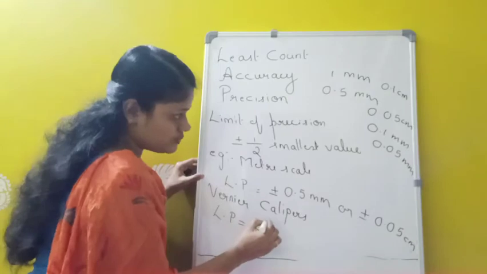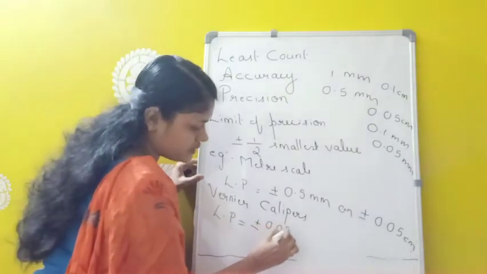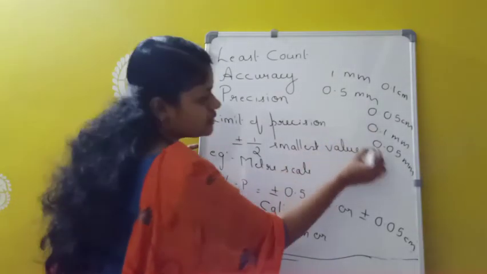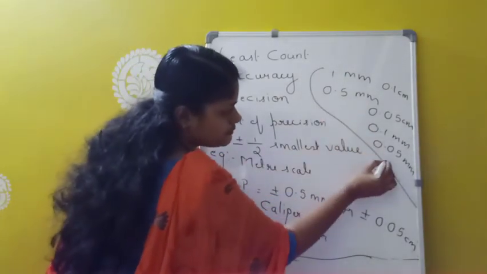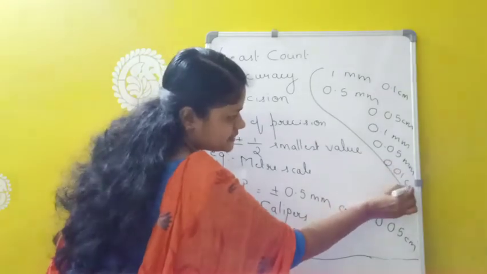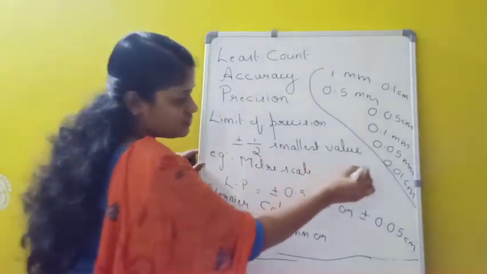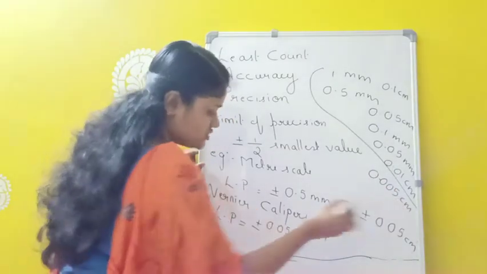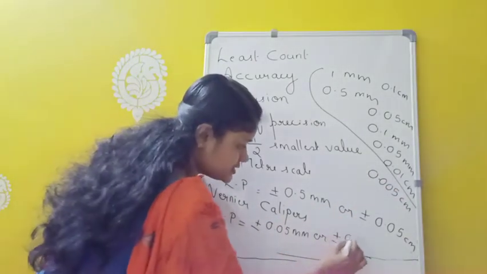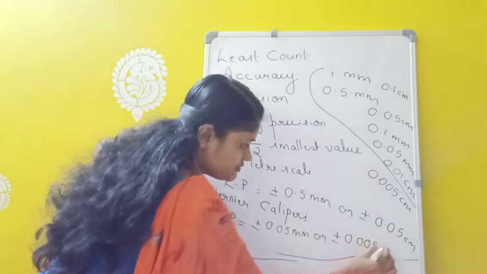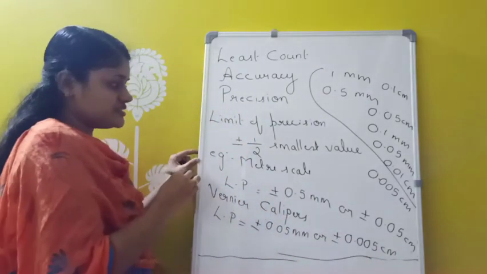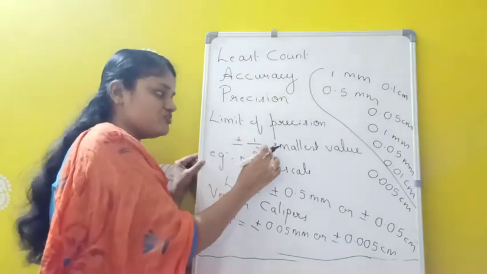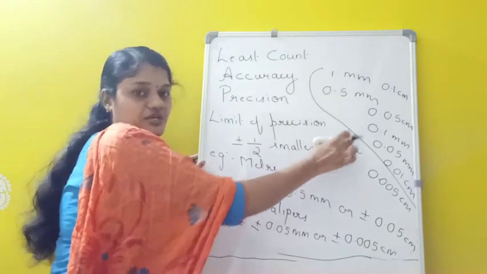So we can write as plus or minus 0.05 millimeter, or in centimeter we have 0.01 centimeter. The half of this one is 0.005 centimeter. So we can write as plus or minus 0.005 centimeter. So the limit of precision for any measuring instrument can be calculated as plus or minus half of the smallest value that can be measured using that particular instrument.